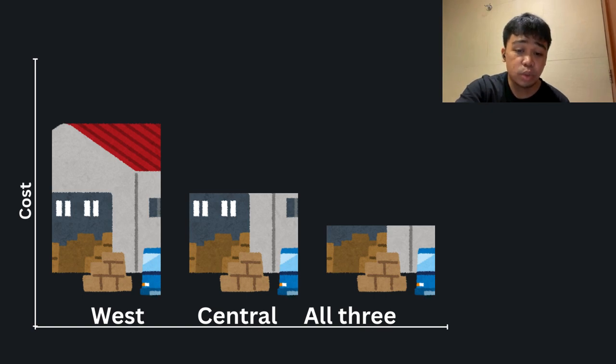The west only warehouse does not save anything since the delivery cost is the most expensive for this one, and the cheapest system is having warehouses across all 3 regions. As delivery distance decreases, the total cost also decreases.